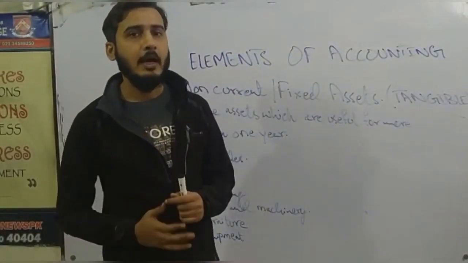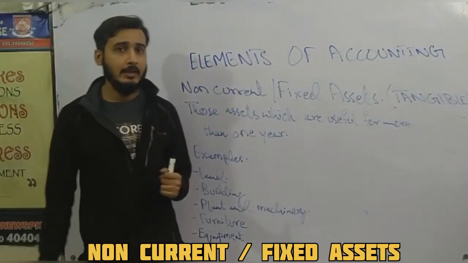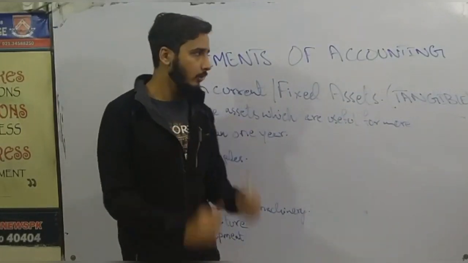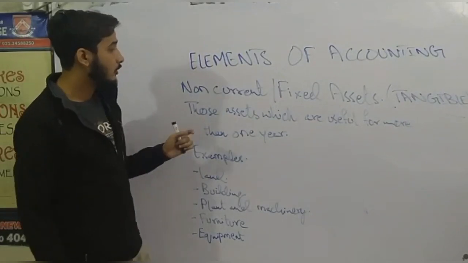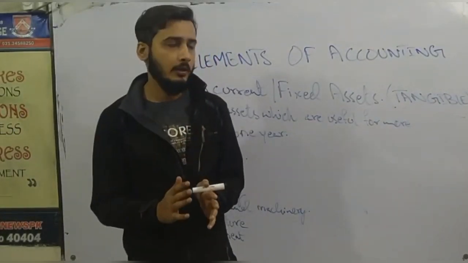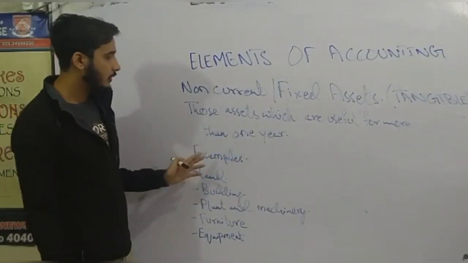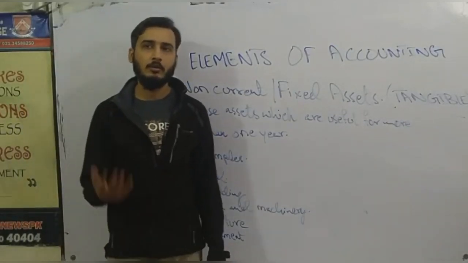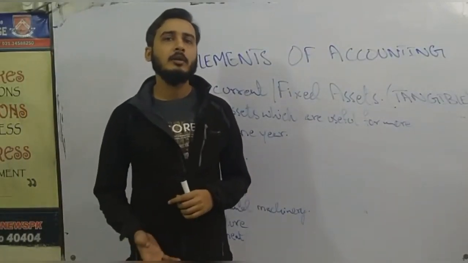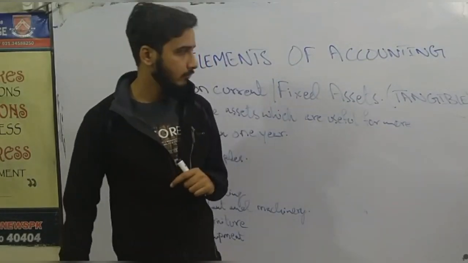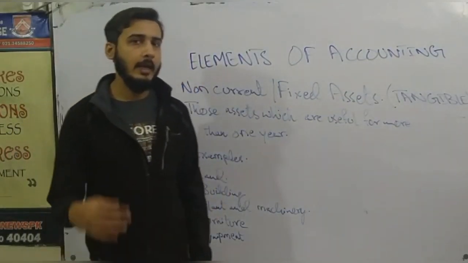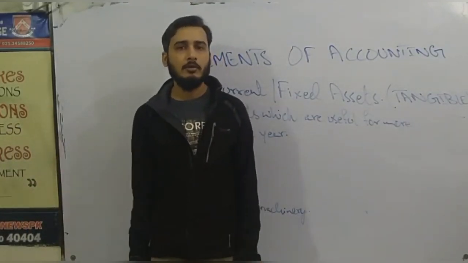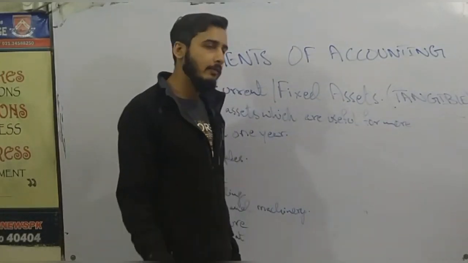Then coming to the second type of asset, non-current or fixed asset. Tangible. Tangible means those assets which can be seen. So non-current or fixed assets means those assets which are useful for more than 1 year. In examples, we can see number 1, land. All you guys know that land can never be finished or depreciated. Then building. Building can be used for more than 1 year, apart from any disaster or natural calamity. It has a normal useful life of more than 1 year.